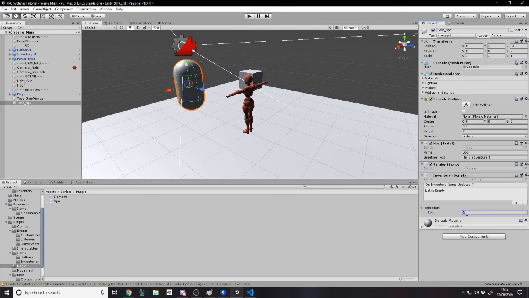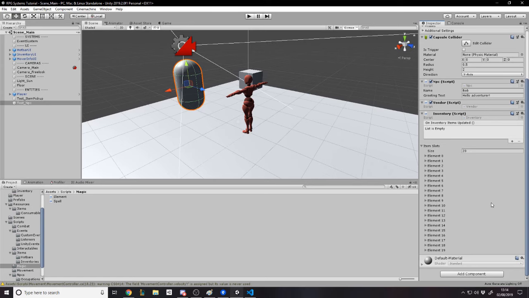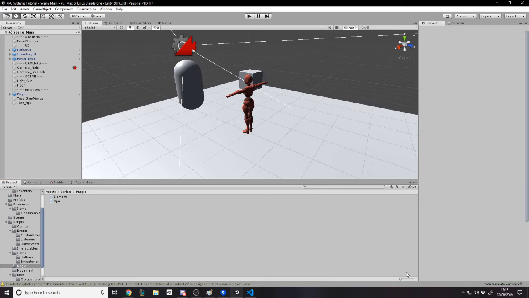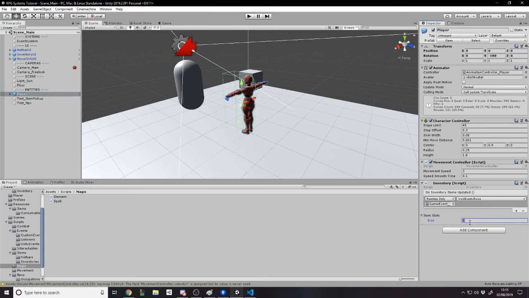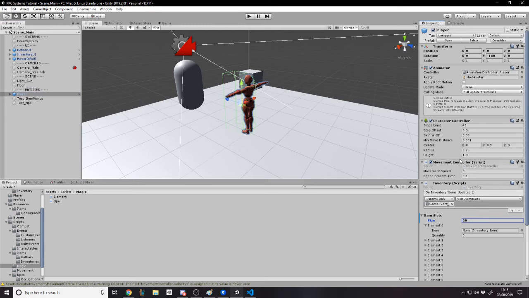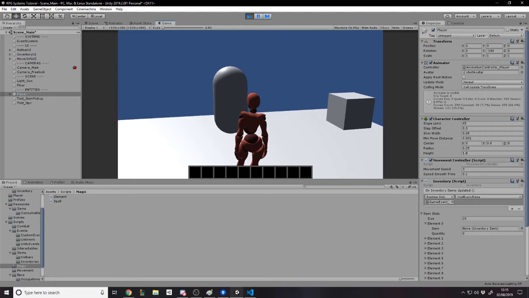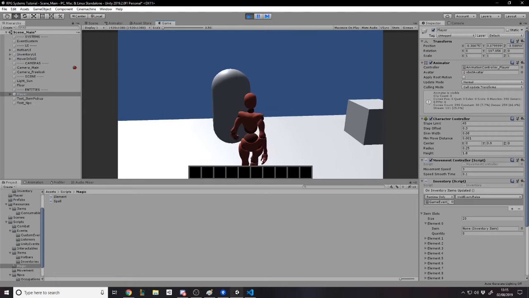So I'm going to say, all right, this NPC has a size 20 inventory, and perhaps in the first slot it has a health potion and it has 3 of them. Okay, now obviously the quantity doesn't matter really. And then on the player, again, we have 20 inventory slots, right? And we just override and say, yeah, that's the player's default inventory. Maybe you want the player to have a different default inventory, right? Maybe you want the player to have some starting items. You could set that in there for the prefab.